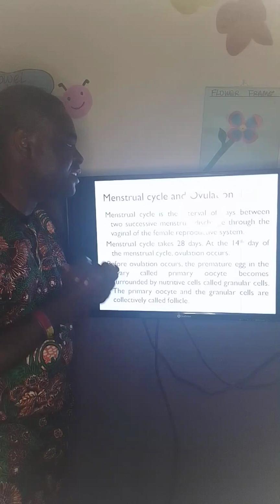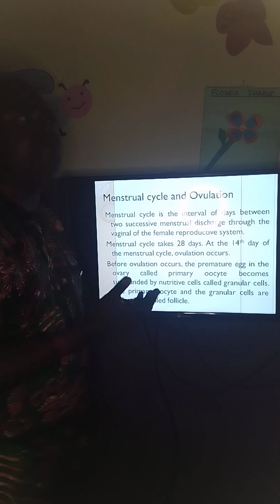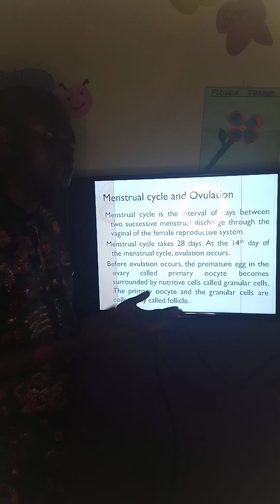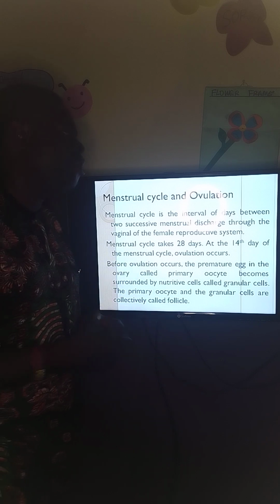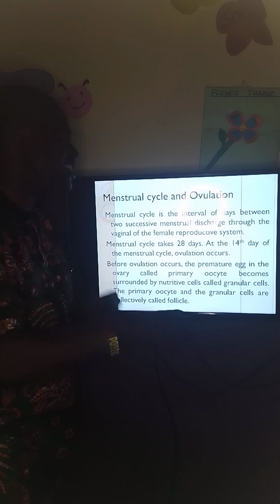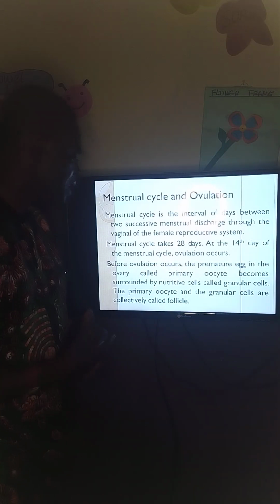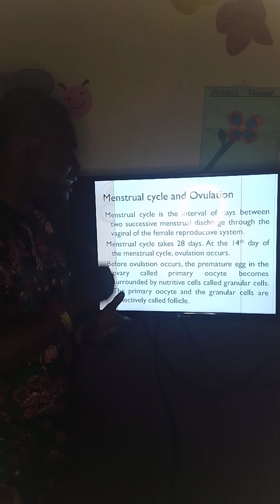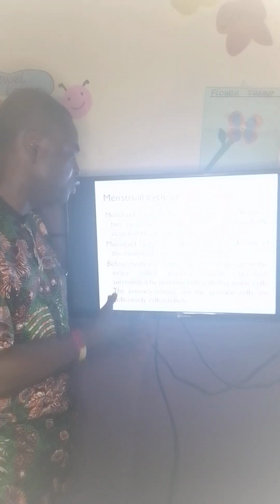Then we also have the menstrual cycle and ovulation. Menstrual cycle, you already know what menstruation is, menstrual discharge. The end of a menstrual cycle is seen with blood discharged from the vagina of the female. So the interval of days between 2 successive menstrual discharges through the vagina of the female reproductive system is called the menstrual cycle. And the menstrual cycle takes 28 days. At the 14th day of the menstrual cycle, ovulation takes place. And ovulation is the release of egg from the ovary to the oviduct.